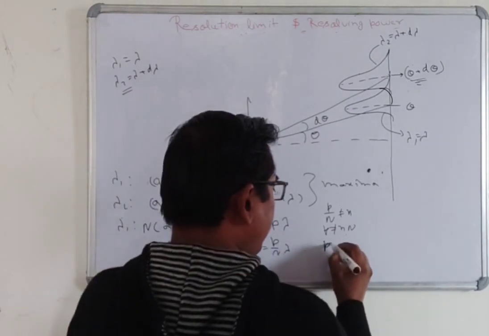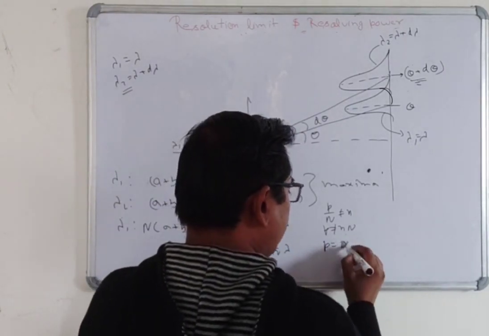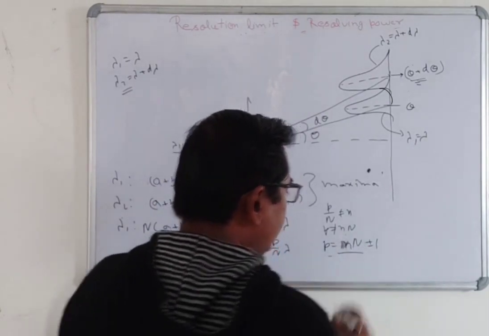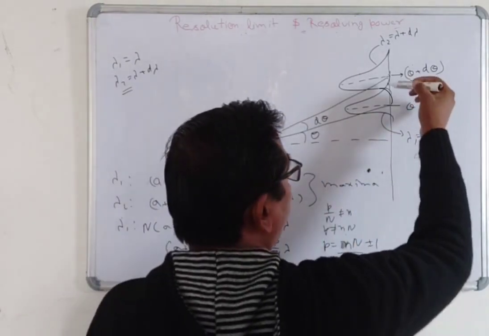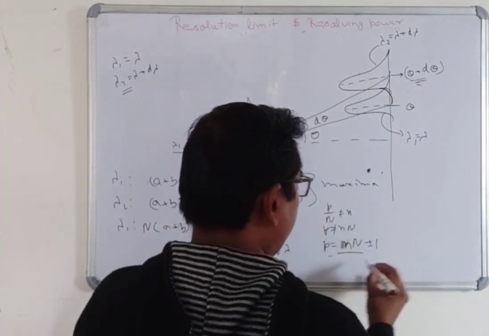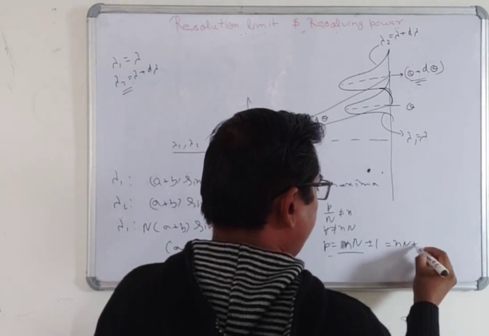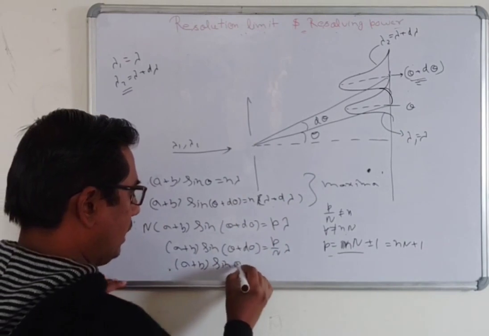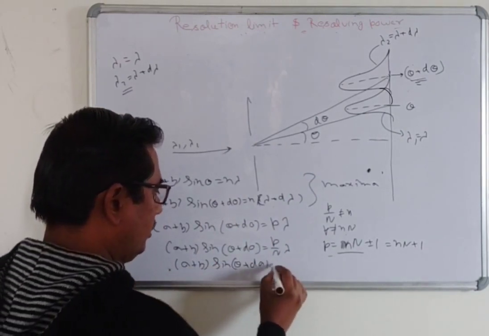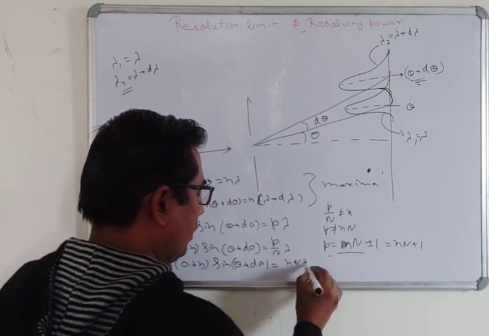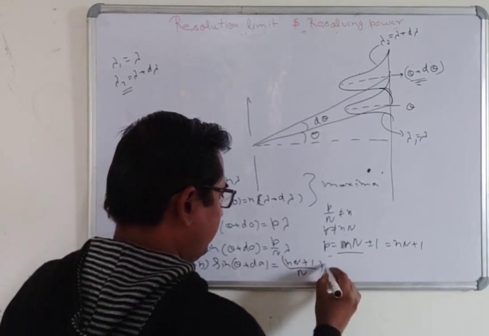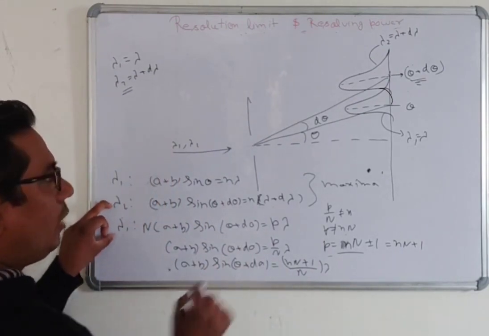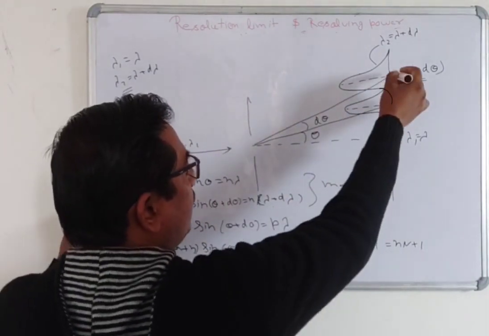It means that p is equal to n plus or minus 1. Here we will consider the forward direction, not the backward direction, so we will consider only n plus 1. Now we will write (a plus b) sine (theta plus d theta) is equal to (n plus 1 over n) into lambda. Now you can see that the maxima of lambda 2 and the minima of lambda 1 both coincide at the same values.